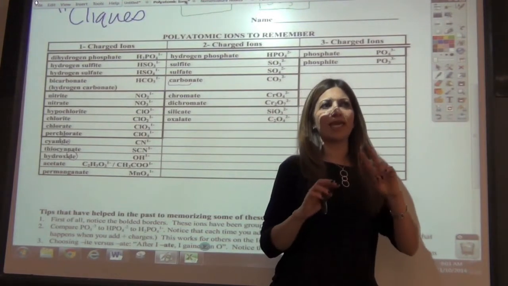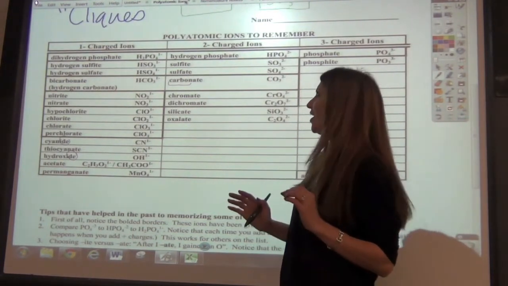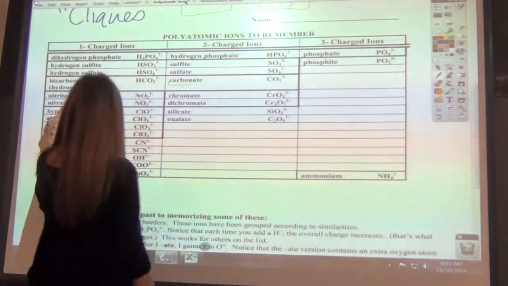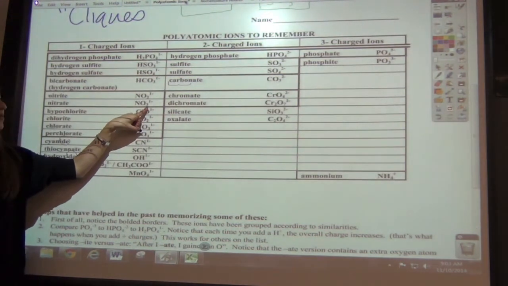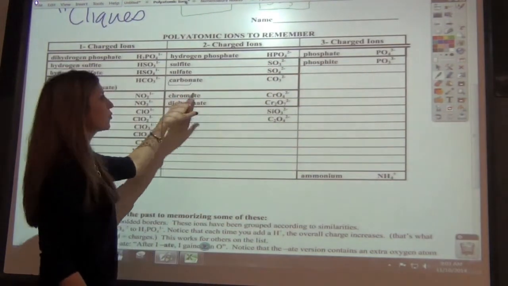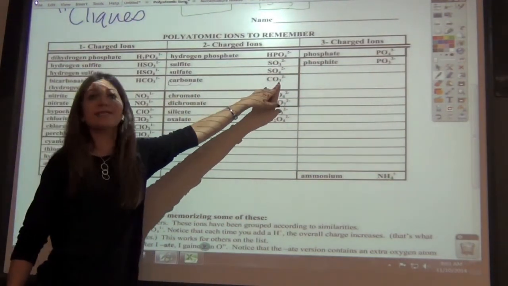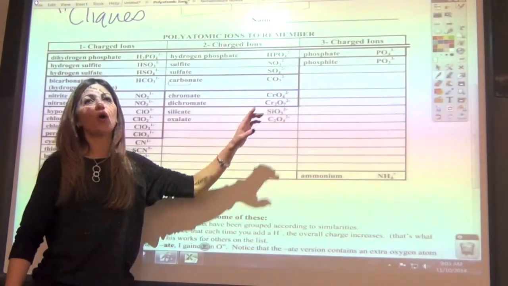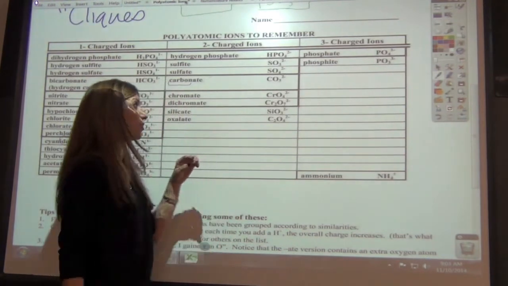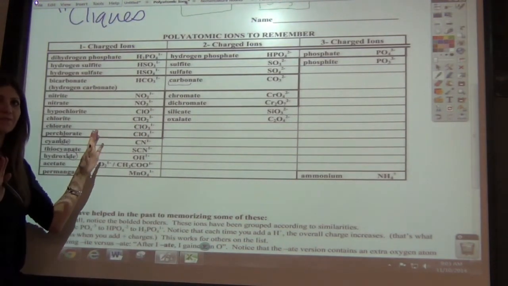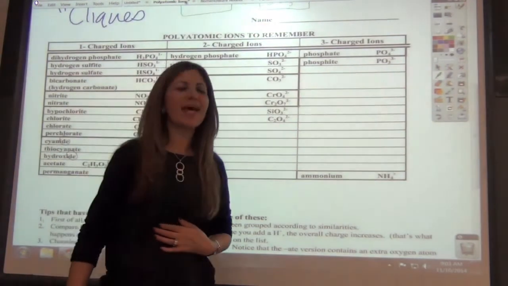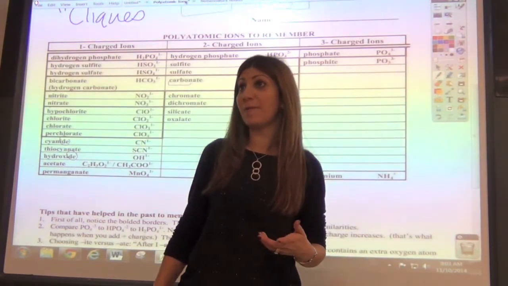The only difference between the "ate" and the "ite," because people will say, wait, does the "ate" always have 4 oxygens? No. Because if you look at nitrate, how many oxygens does nitrate have? 3. Sulfate has 4, and phosphate has 4, and chromate has 4, but carbonate has 3. Okay? So typically, "ate" either has 3 or 4. The only thing we do know for sure is the "ite" version always has 1 less. "After I ate, I gained an oxygen" is an easy way to remember that, okay?